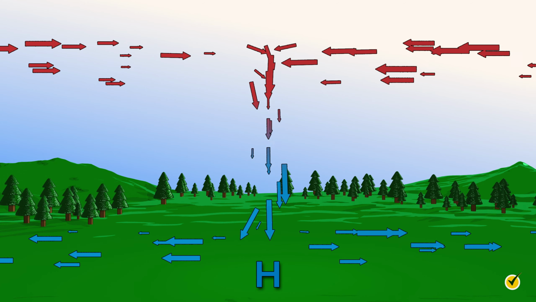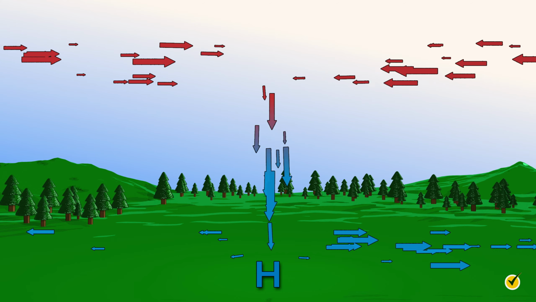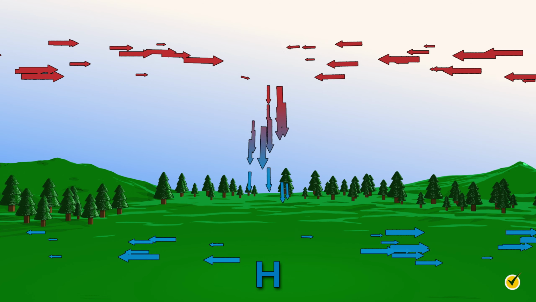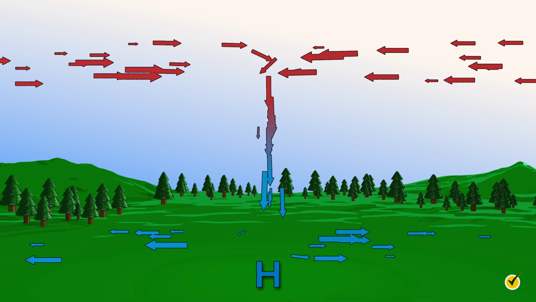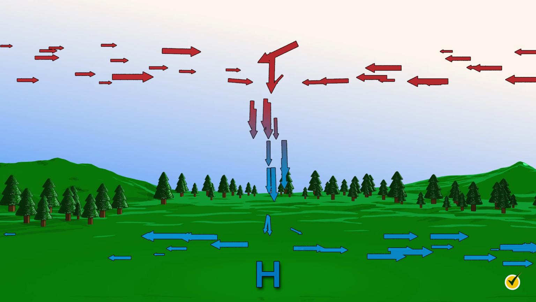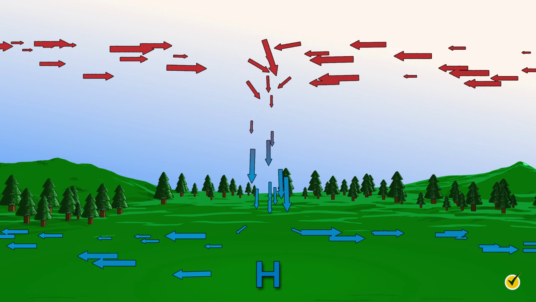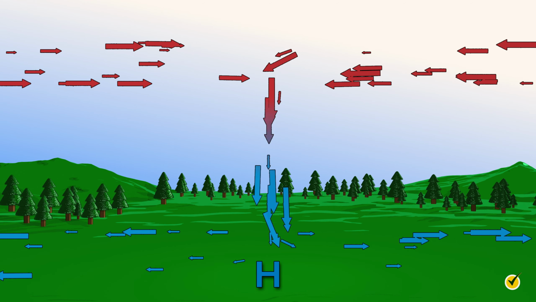The same concept applies here with high-pressure systems. The only way we get clouds in the sky, and subsequently bad weather, is with rising air reaching the condensation level. Since there's no rising air in a high-pressure system, there are no clouds. You'll always hear weather forecasters relating nice weather with high-pressure systems, and now you know why.